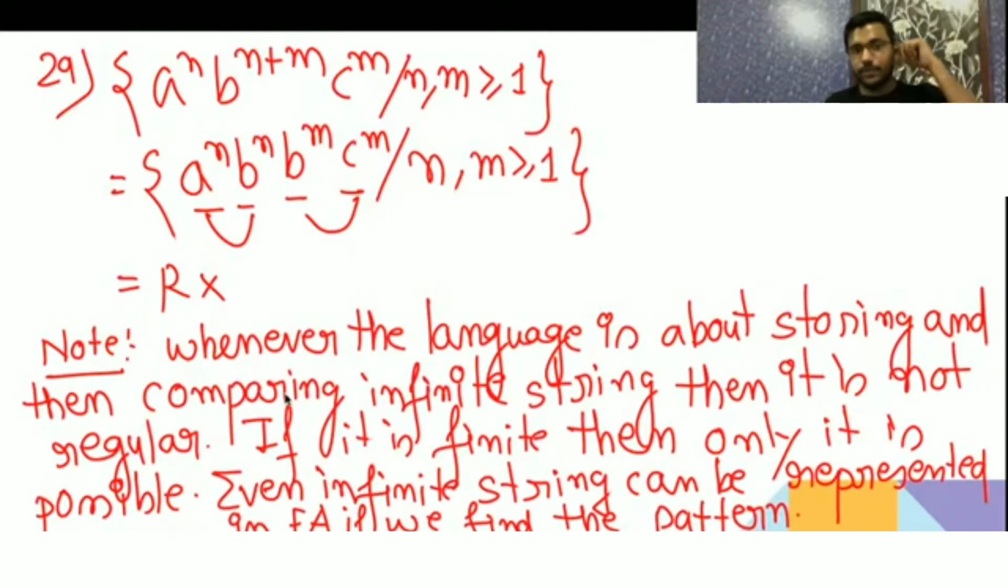So the conclusion is, whenever the language is about storing and then comparing infinite strings, like equal a then equal b, so first you have to store it and then compare, then it is not regular. If it is finite, then storing and comparing the finite language is possible. Even an infinite string can be represented in FA if we find the pattern. If we find the pattern, meaning if it is in AP, then it is regular. Clear? See, this is the conclusion.